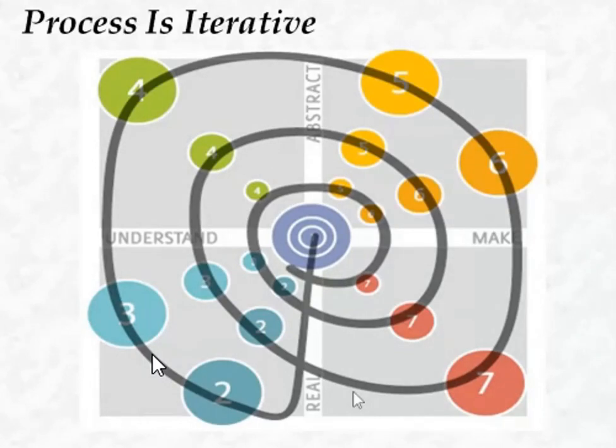Then maybe you generate a prototype. You feel that the prototype is not working properly. So what do you do? You come back and try to understand the people, why the prototype is not functioning in the right way. Or you have developed a prototype and implemented it, and still you find that it is not 100% acceptable to the people.